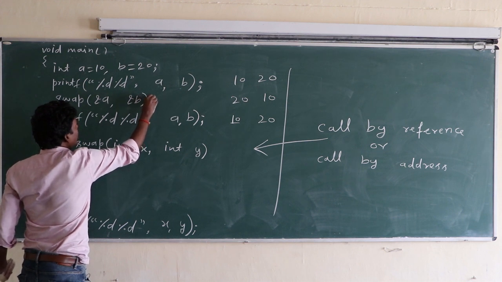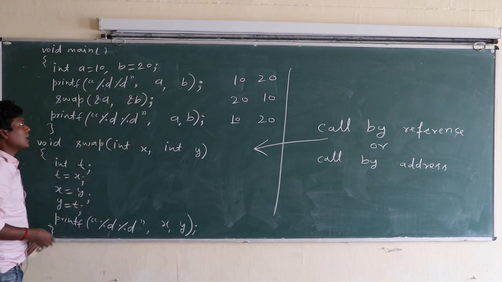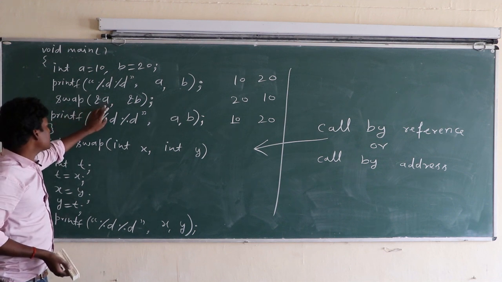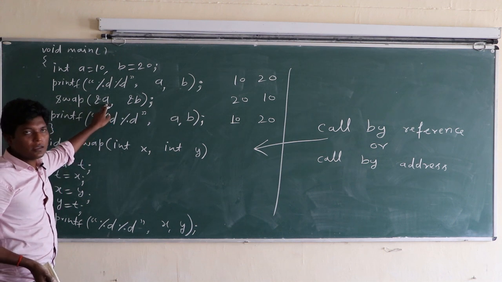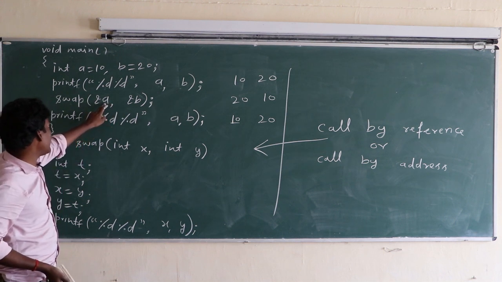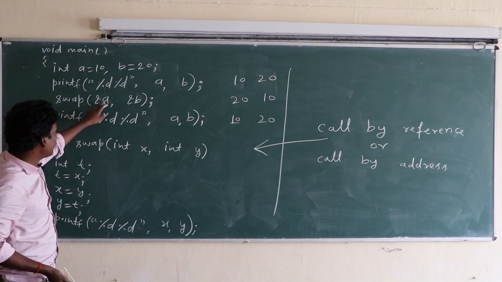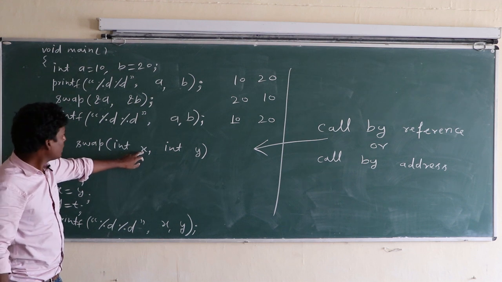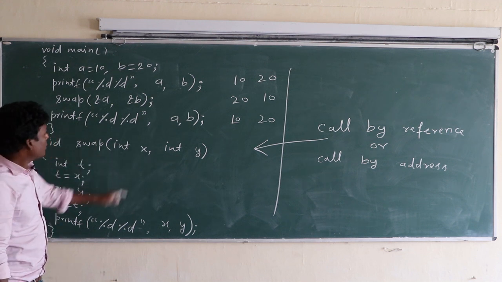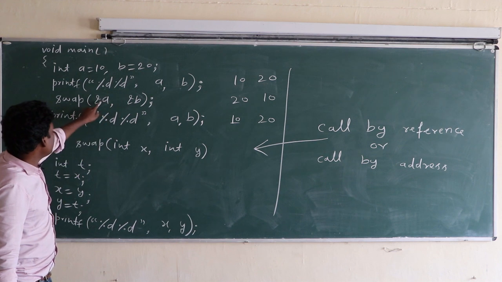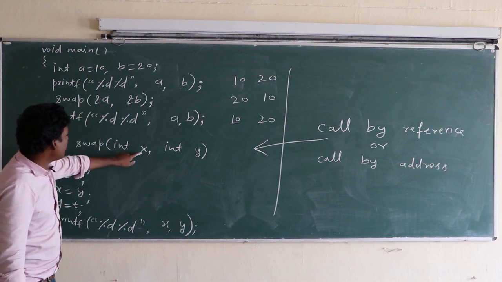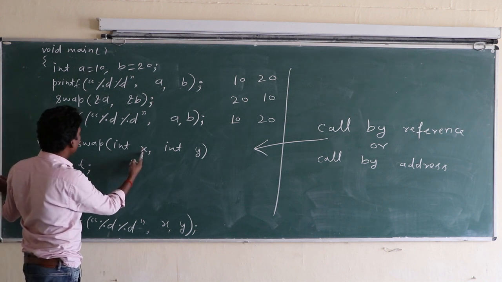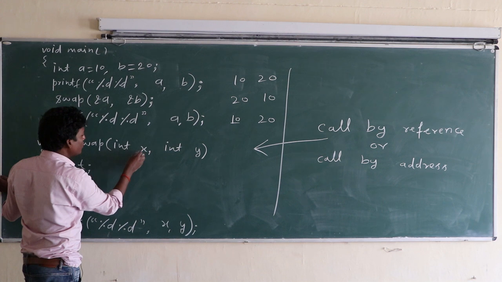Now class, the address of A and B is supplied here. Previously it was A, that's why the value was supplied. Here it is &A, that's why the address of A is supplied. So there is a need to change here also, because this is a normal variable and here the address is supplied. A normal variable cannot hold an address. We have to make it a pointer so that it can hold this address.